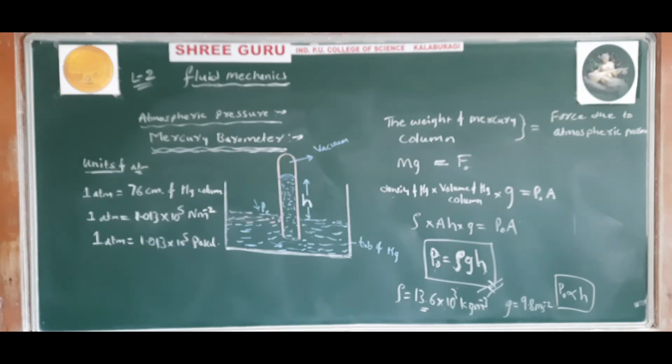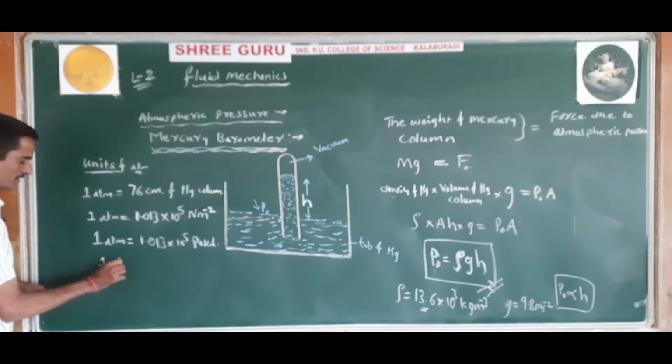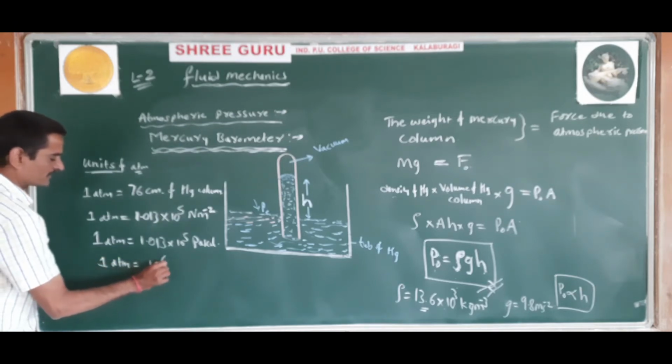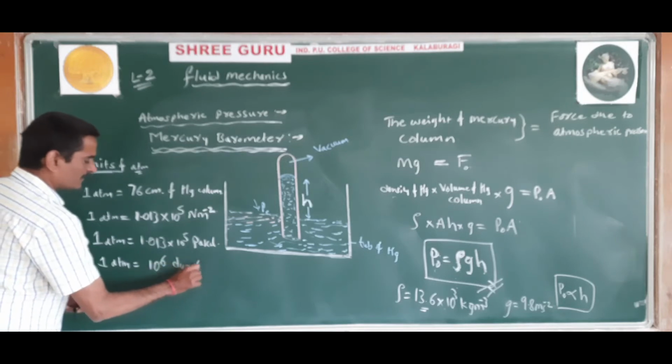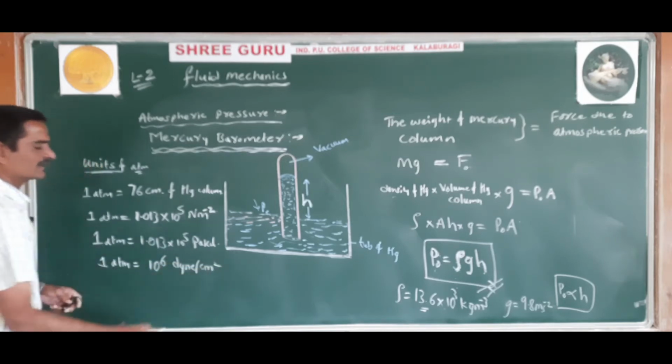So these are all other units used to measure atmospheric pressure. You can also write 1 atmospheric pressure as 10 to the power 6 dyne per centimeter square.